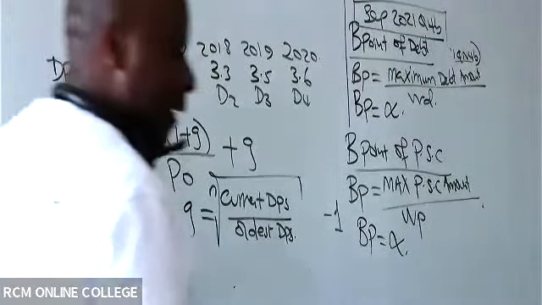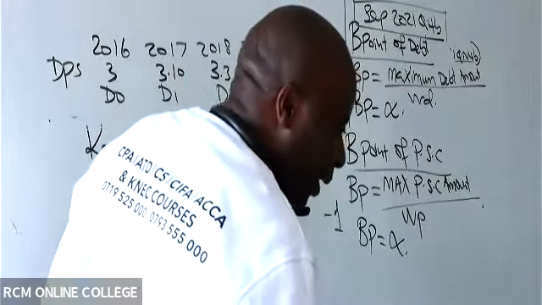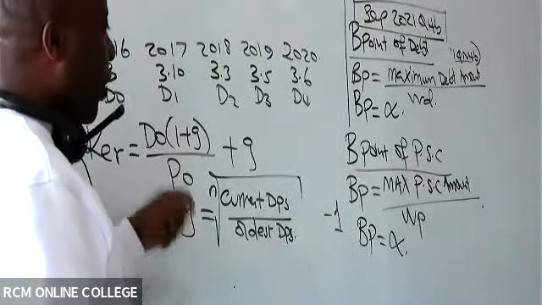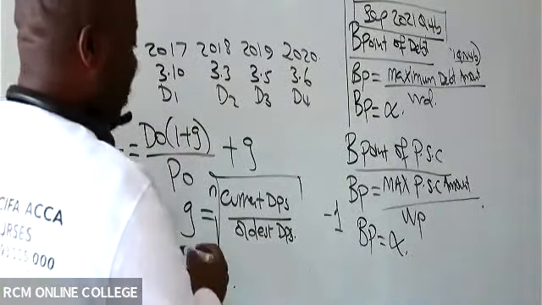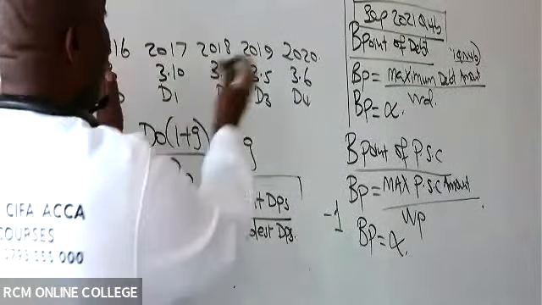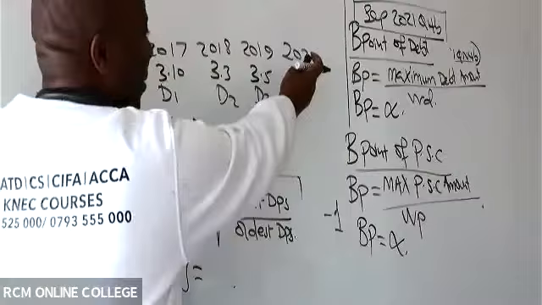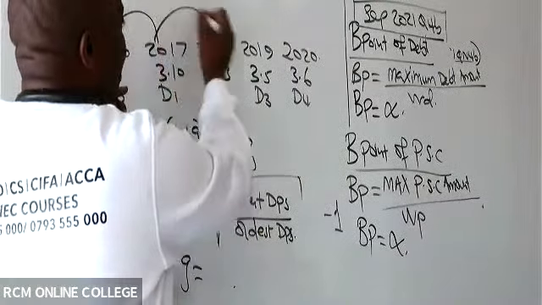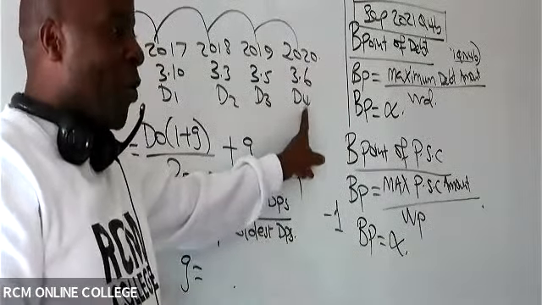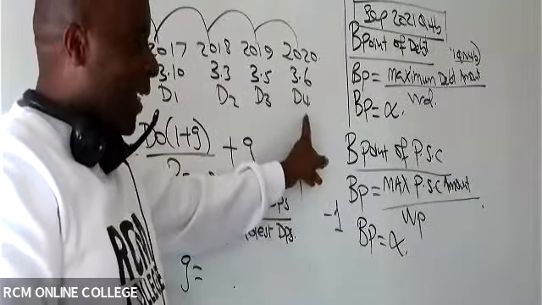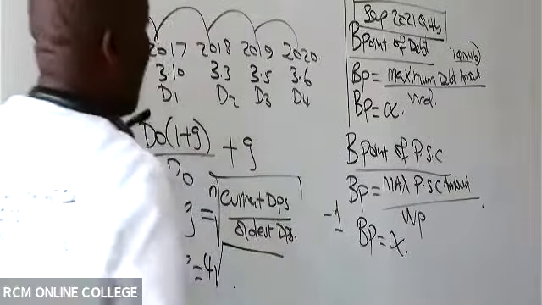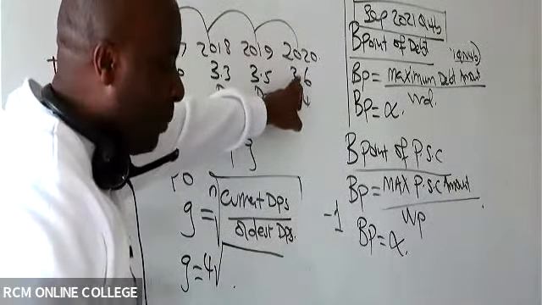So when you look at, first of all, you can either use here n minus 1 or n, it doesn't matter. In this particular case, my good students, my n will be equal to the number of years in between. So basically you are counting like this: 1, 2, 3, 4. Or basically you pick it from here, D4, 4. So fourth root. So we have here fourth root of the most current dividend. It will be this 3.6.